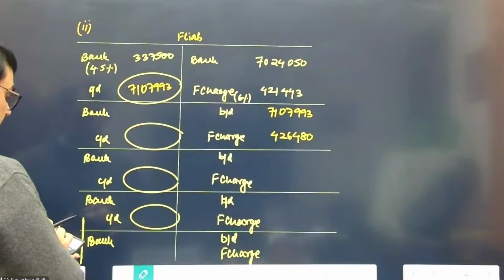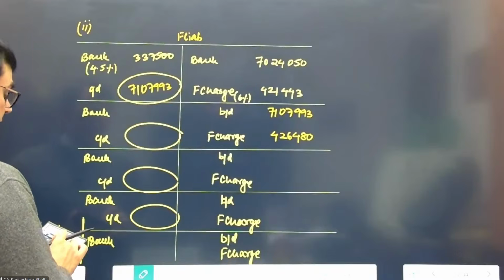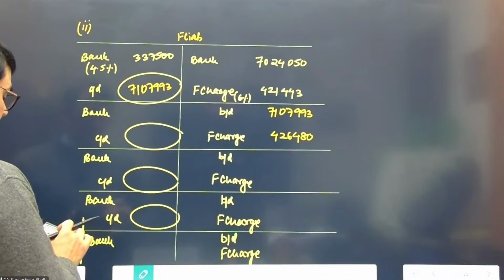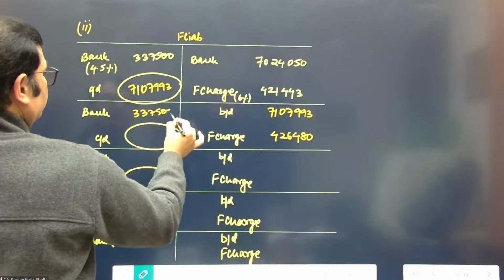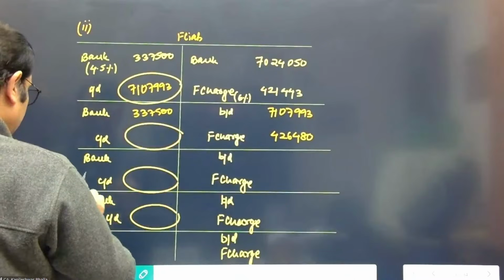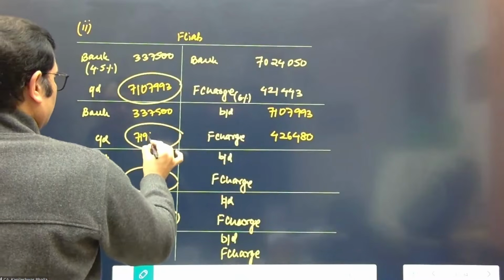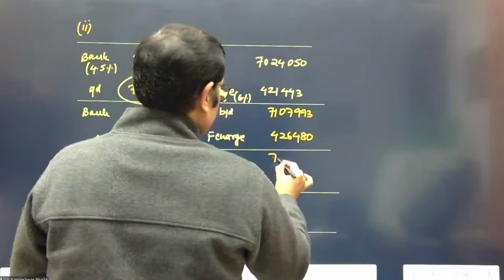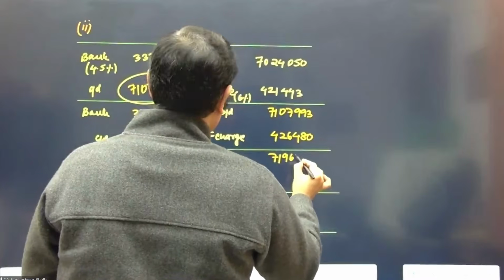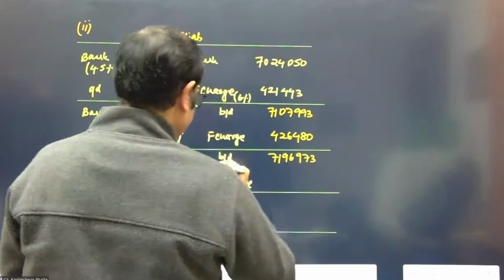And we take the balance: 7,107,993 plus 426,480 minus 337,500. That comes to 7,196,973.